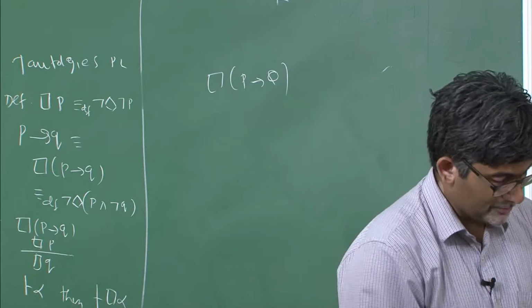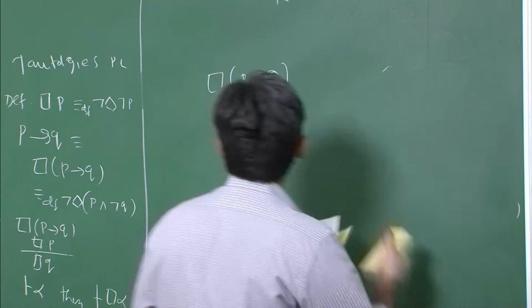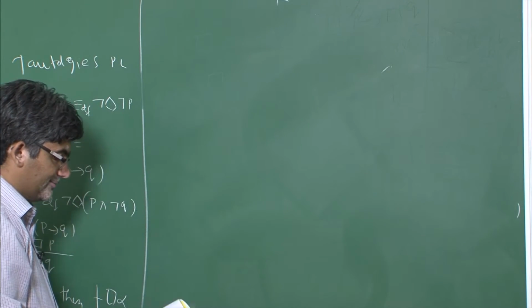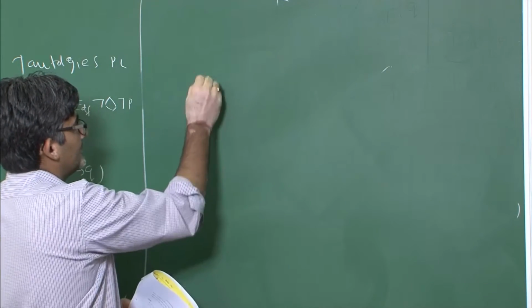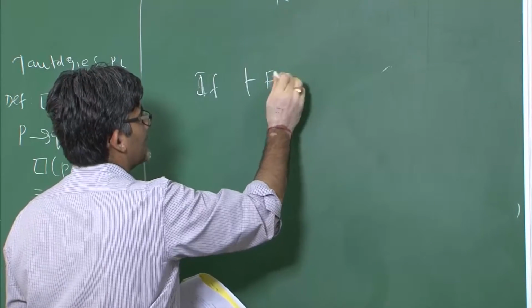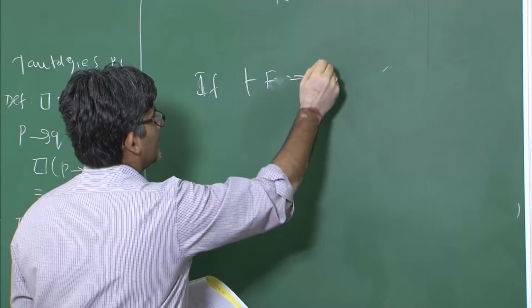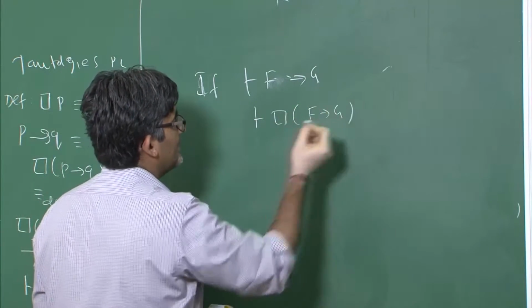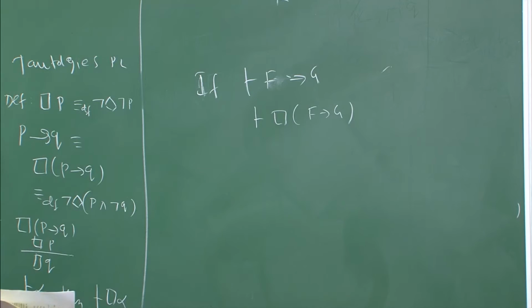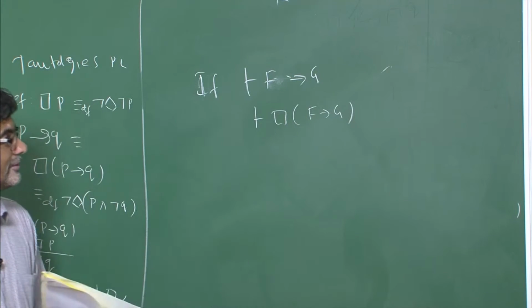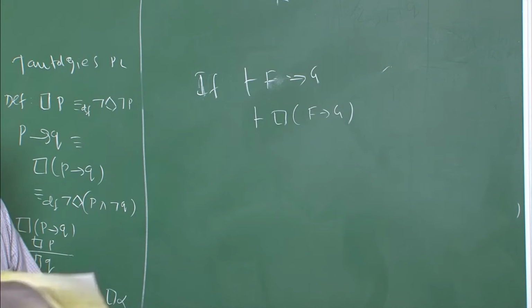Suppose you want to prove this: we have that if F implies G is a theorem, now we need to prove that necessity of F implies G is the case. So how do we prove this particular kind of thing? Suppose F implies G is given, and you have to prove necessity of F implies G.